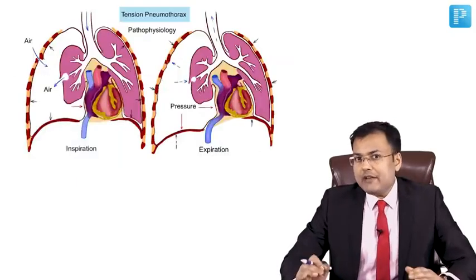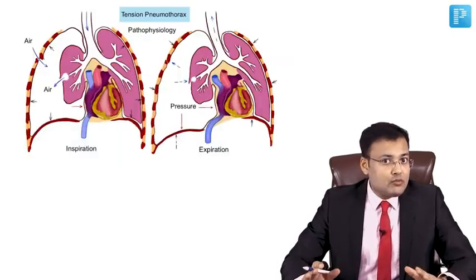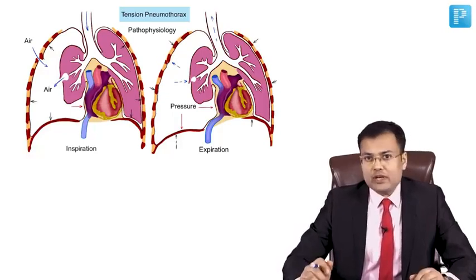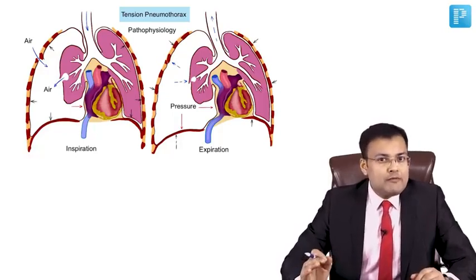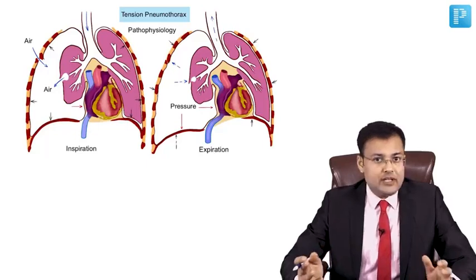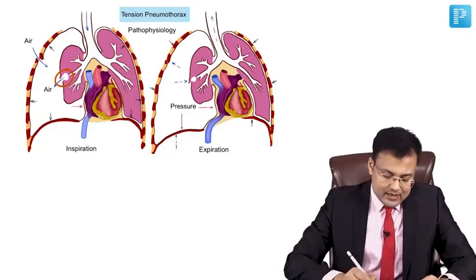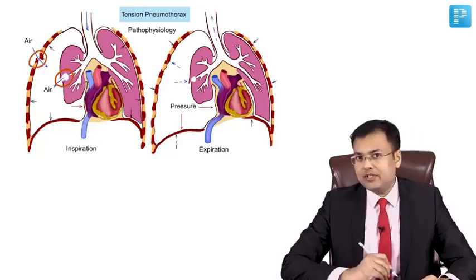Tension pneumothorax is a very important topic. It's asked almost every year in each and every exam. What's the cause of tension pneumothorax? It is caused by a one-way valve air leak, either from the lung or from the chest wall.